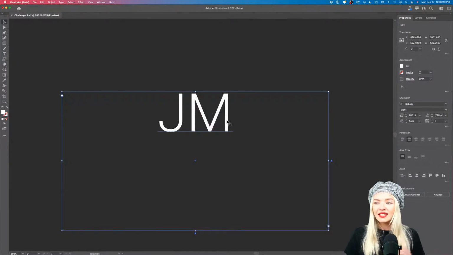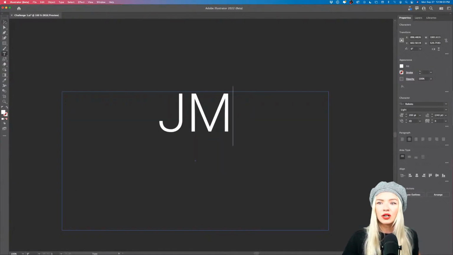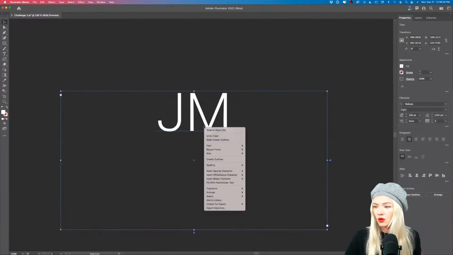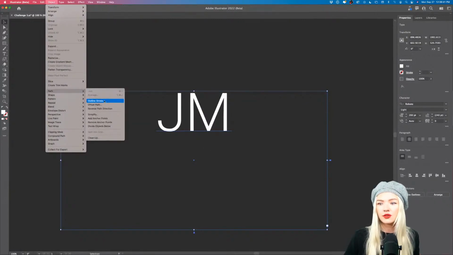Perfect for me. Now as a next step, we want to create outlines out of this live text. You can see I can still edit this and type something else. But I want to work on these letters as shapes, and I want to customize them, right? So what I'm going to do next is press Command Shift O to outline, or you can also go to Object, let's see, Outline Stroke.